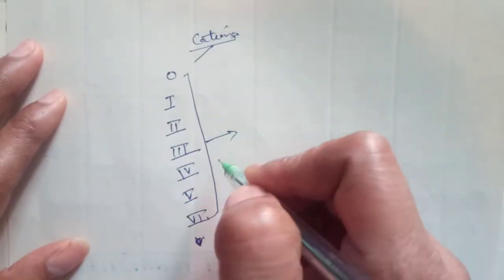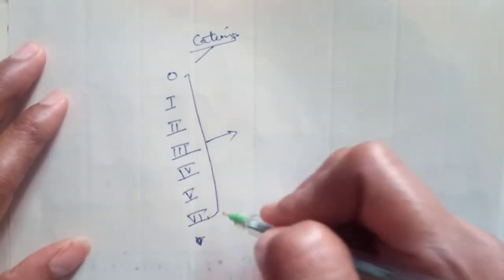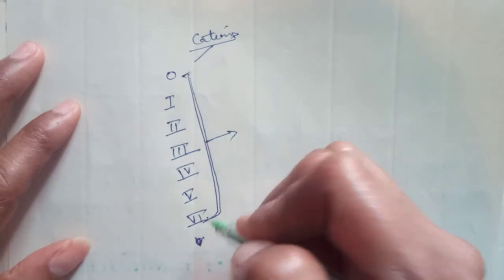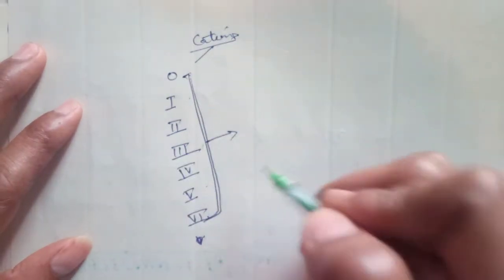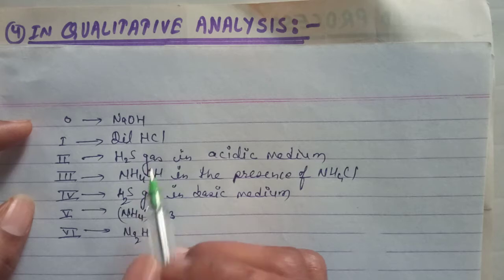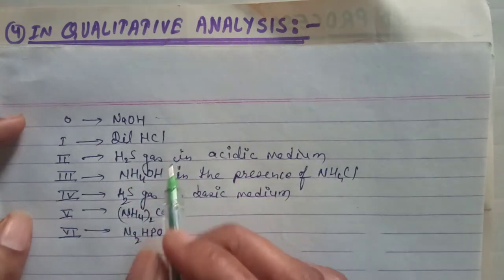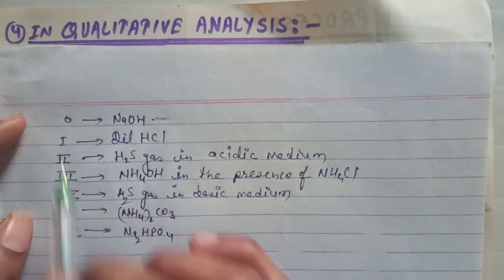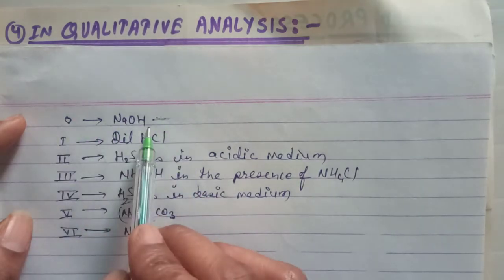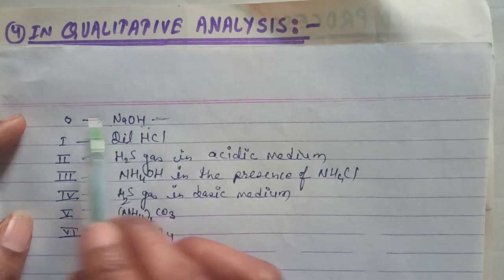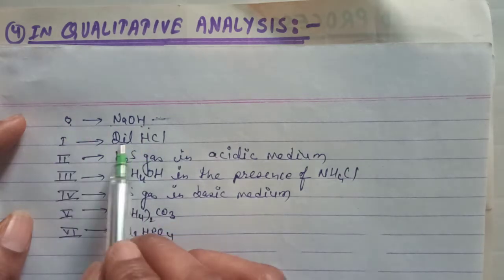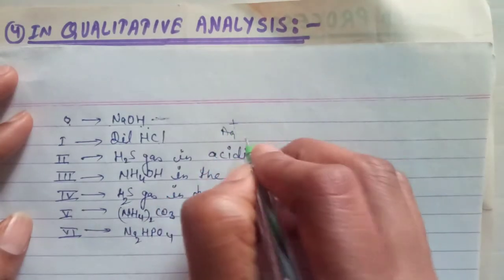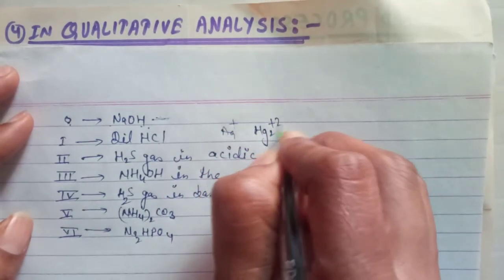These 7 groups are identified serially, and the different groups are detected by some group reagents. Group reagents means the reagents or chemicals used to identify a specific group. For zero group, the group reagent is NaOH, means NaOH is used to detect the zero group ions. Dilute HCl is used to detect first group ions. First group ions means Ag+ and Hg2 2+.